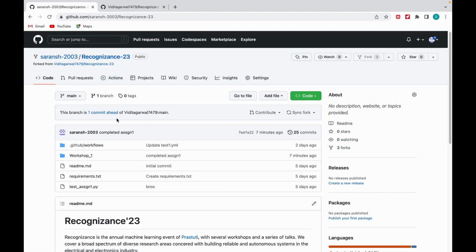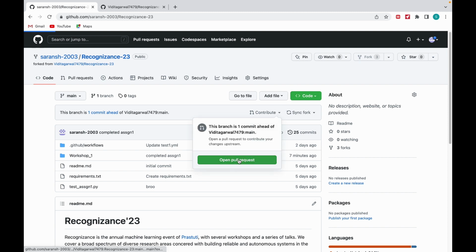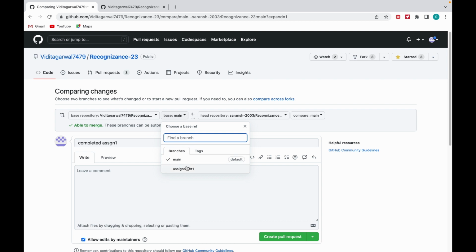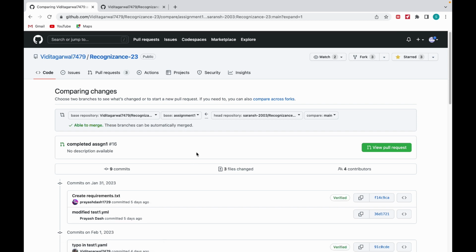Once you save, it will show that you are one commit ahead. The number of times you save or commit the assignment, it will show this branch that many commits ahead of the main branch. What you have to do is just click on contribute and open up a pull request to submit your file. Now this is the most important thing. Make sure you are pushing into the assignment one branch itself.